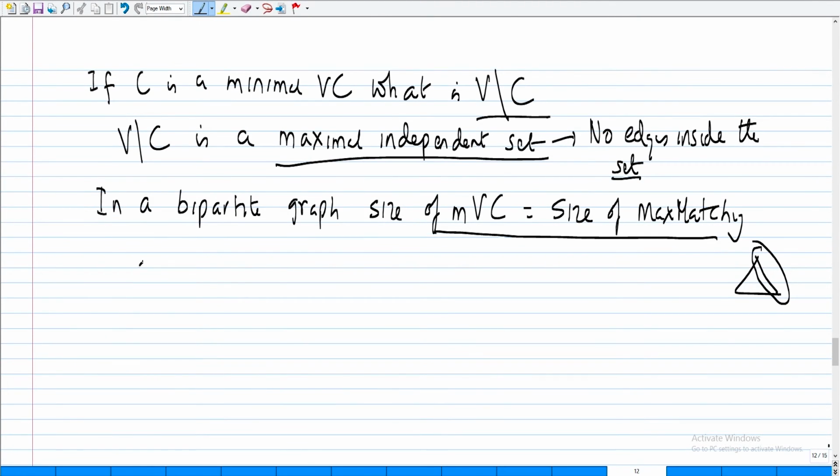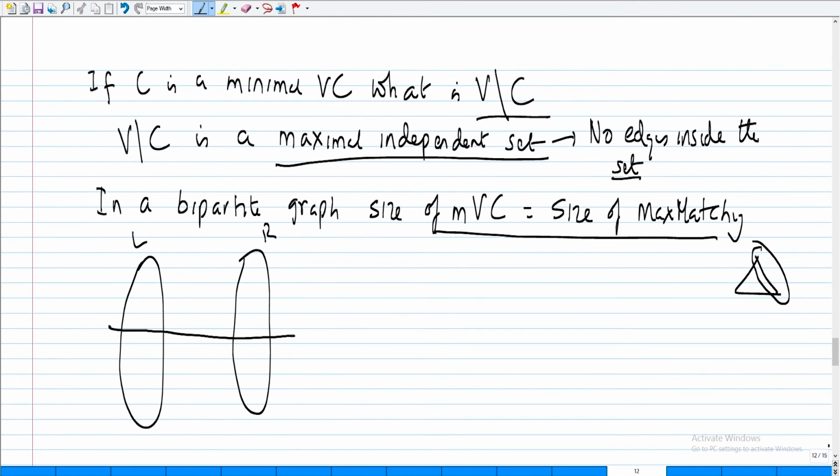Right? So let's take this bipartite graph. So again, this is left and this is right. You have a cover. Let us assume these vertices are in the cover here and these vertices are in the cover here. Fine. Okay. Now what am I going to show? I am going to show that claim.